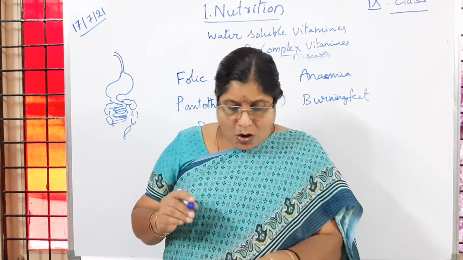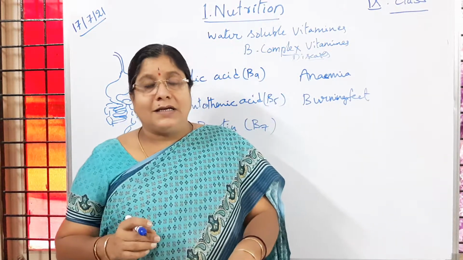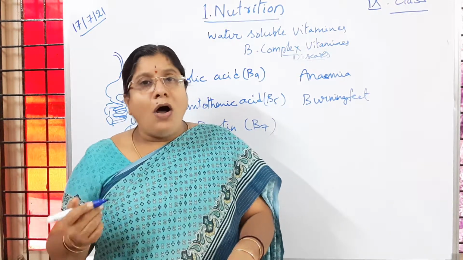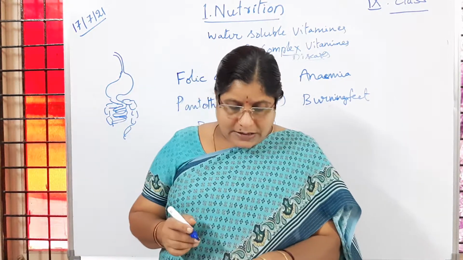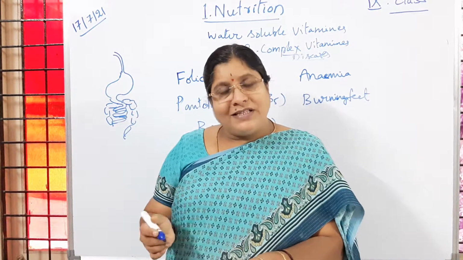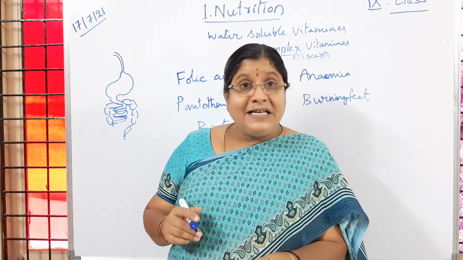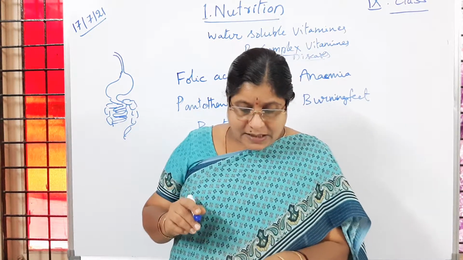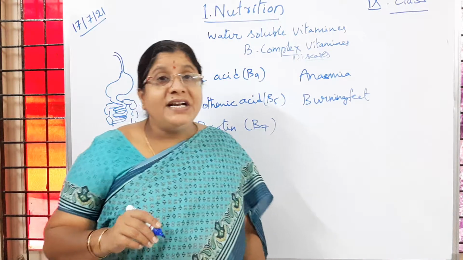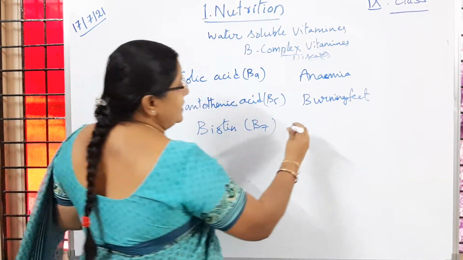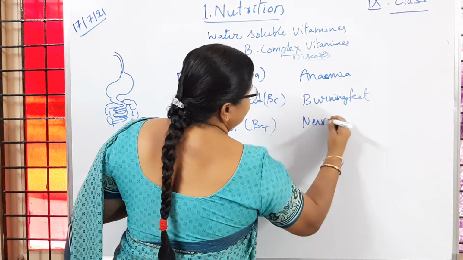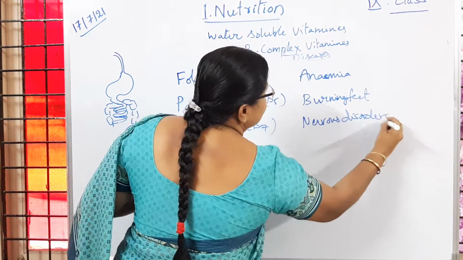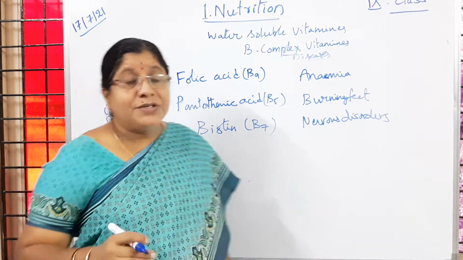So all the pulses, they contain biotin. The nuts, groundnuts, almonds, cashews, all these nuts contain this biotin. Vegetables, all vegetables, liver, milk, kidney. Okay, so all these food items contain biotin, and biotin deficiency results in nervous disorders. Nerve problems, we are going to suffer.